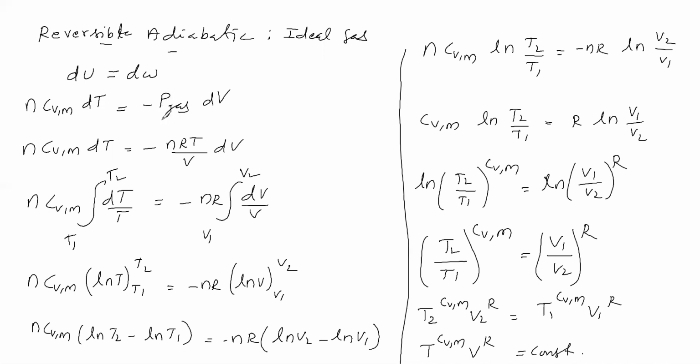For reversible, the pressure of gas will be there. Therefore we have substituted the pressure of gas here, which means this is for reversible. So the temperature volume relation is for reversible but not for irreversible.